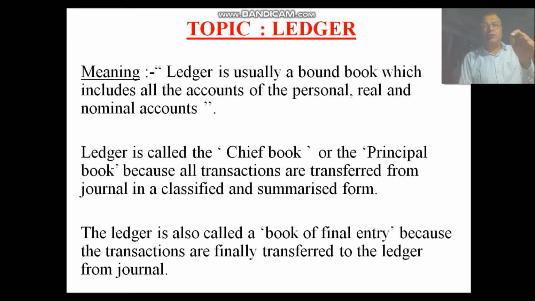Because all transactions are transferred from journal in a classified and summarized manner. For this reason, ledger is called the chief book.